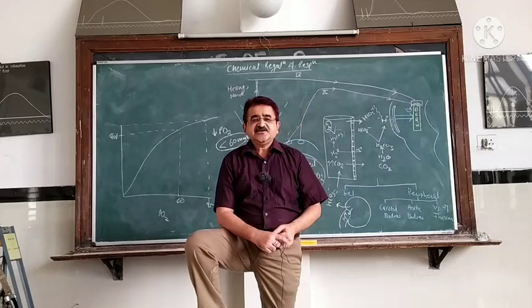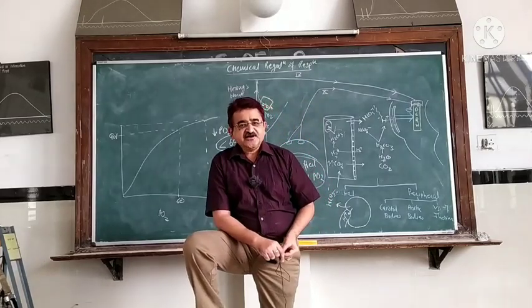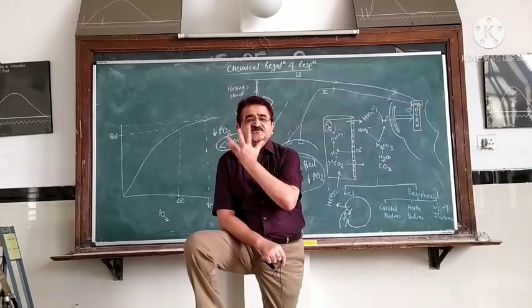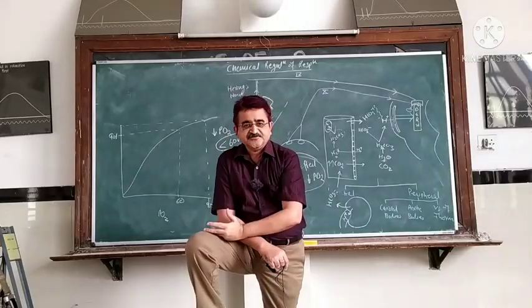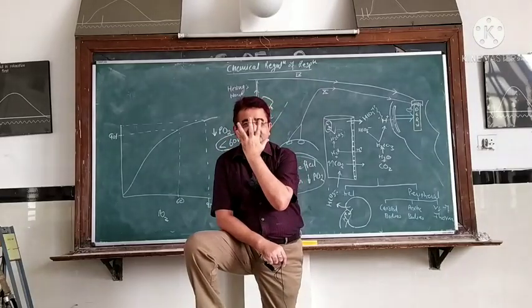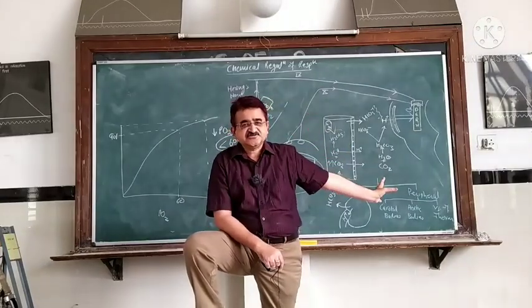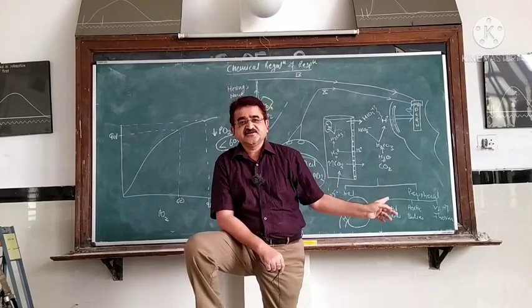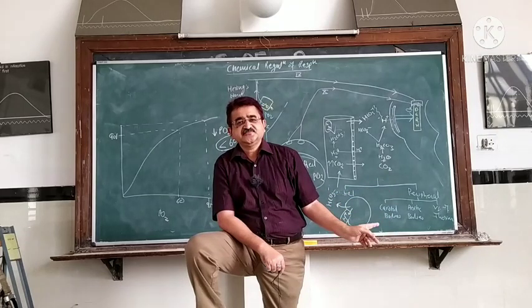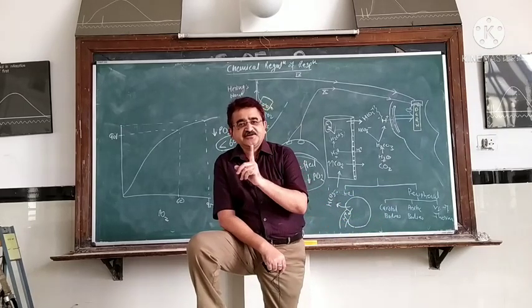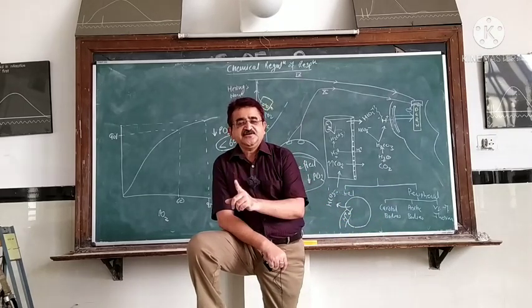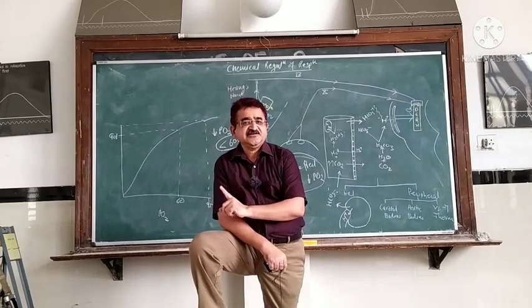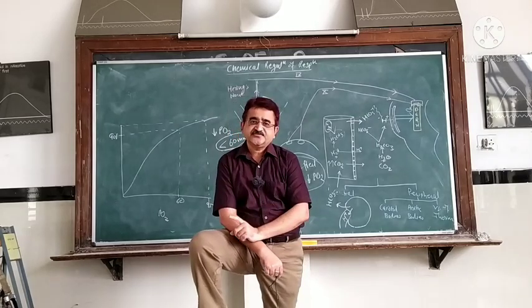Very often we see in the hospital or in the ICU, the patient is put on oxygen therapy. The mask is attached to the oxygen cylinder. Does this oxygen cylinder contain only oxygen? No. It contains oxygen, but simultaneously it also contains CO2.